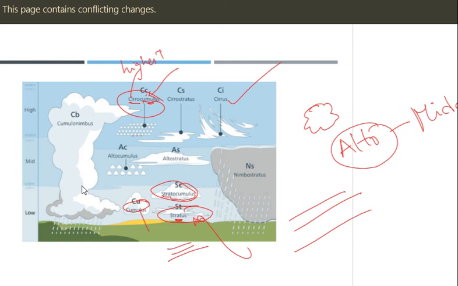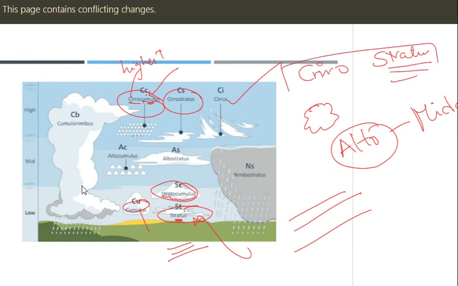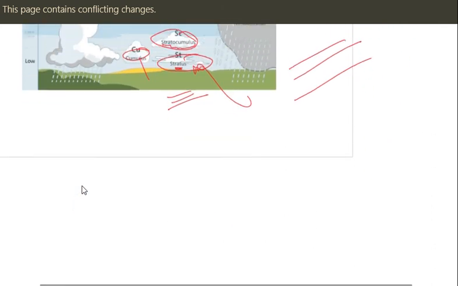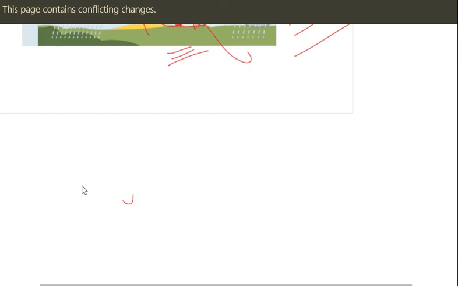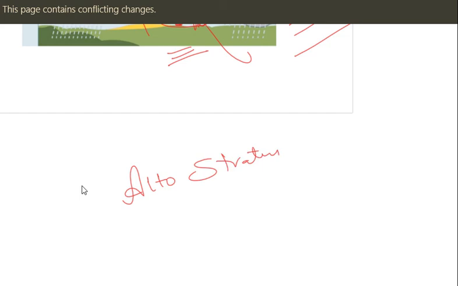Suppose cirrostratus. Stratus means what? Layers. Cirro prefix means highest. See, highest layered cloud. Suppose, see, don't try to watch that picture and try to answer this. Alto stratus. So in this, what is the prefix? Alto, which means middle. Stratus means layered. So a layered cloud present in between, I mean, between highest and near ground.